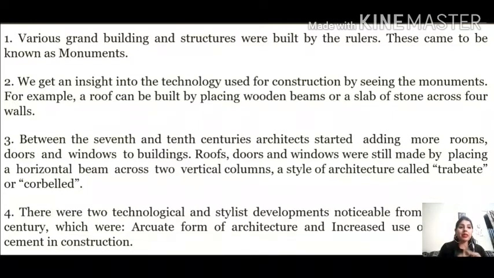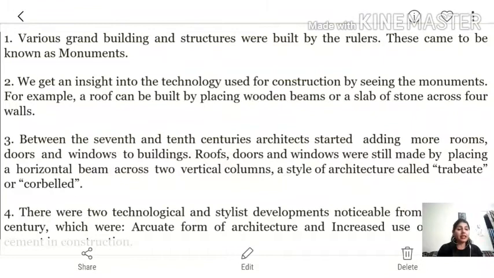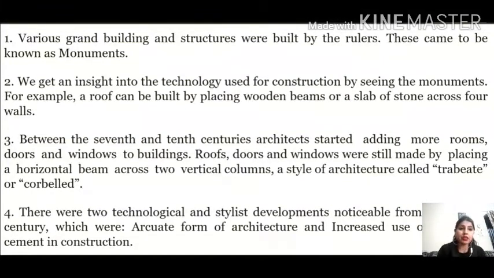In the first kind of monuments, a roof can be built by placing wooden beams or a slab of stone across 4 walls. They just used to place the wooden beams, and then onto the top they placed the stone slab. Fine, further. Now third point is, between the 7th and the 10th centuries, architects started adding more rooms because they felt the requirement of more rooms, because earlier they were just wrapping up the whole area with walls and beams and one slab.